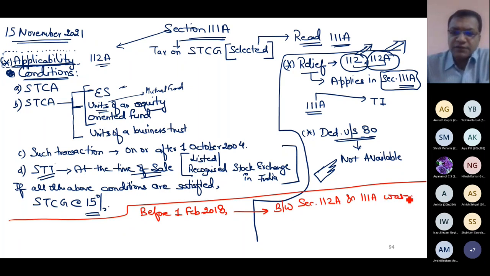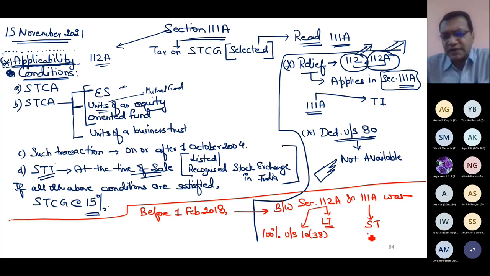Can you judge what was the only difference? This was covering long-term assets and this was covering short-term assets. This was basically 100% tax-free, under section 10(38). And this is the same. Earlier also it was taxable at a flat rate of 15%.